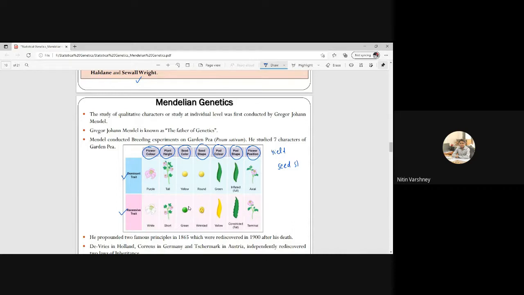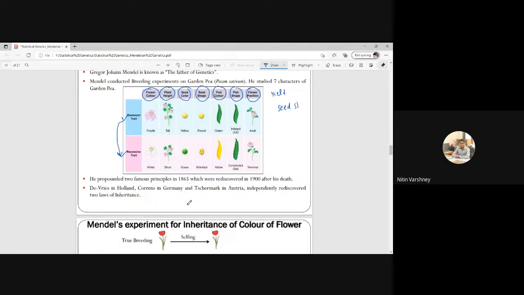I will come to the next topic: what is dominant and recessive. Understand that these 7 characters were studied by Mendel. On the basis of his experiments, he propounded 2 famous principles in 1865. This year is very important. In which year did Mendel propound the 2 famous principles, which were rediscovered in 1900?